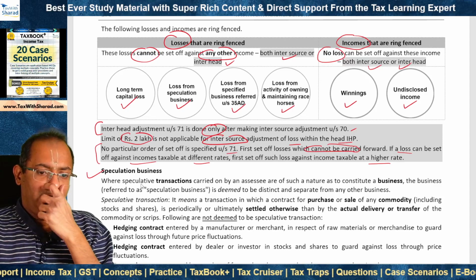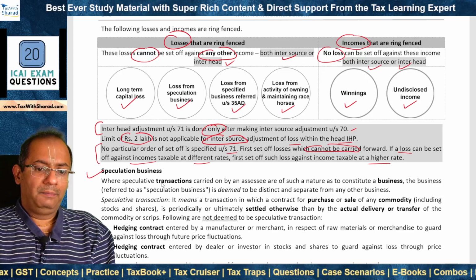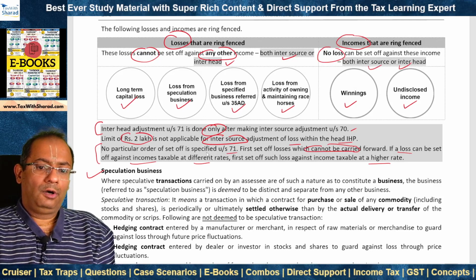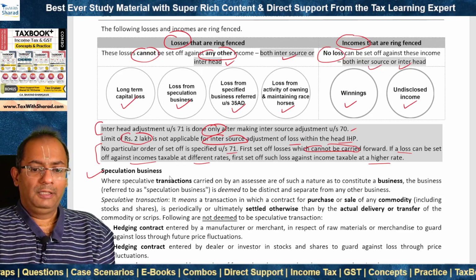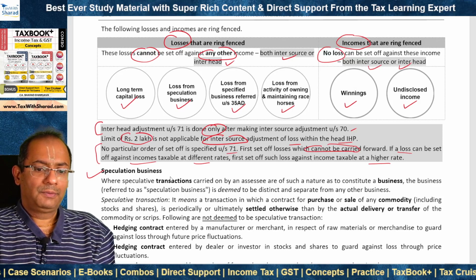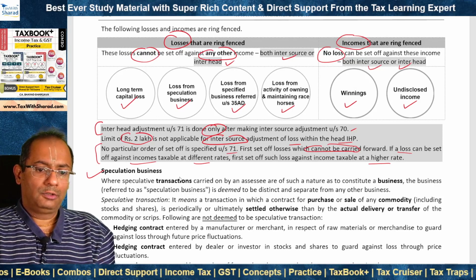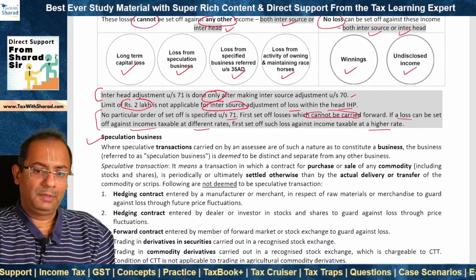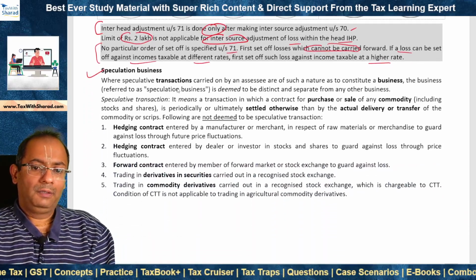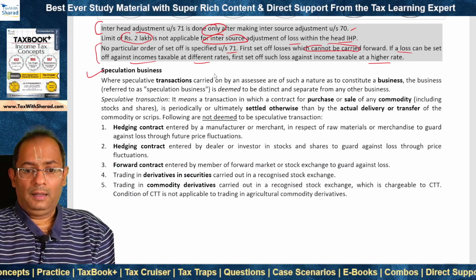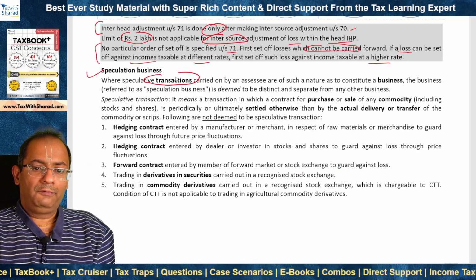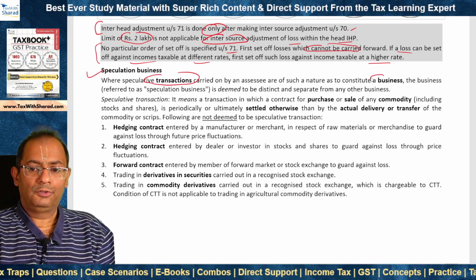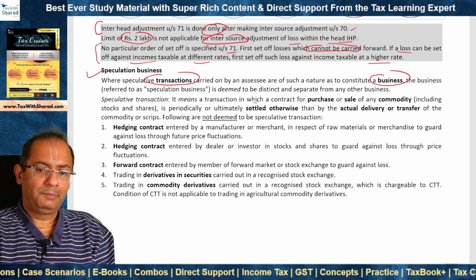Now we have looked above that speculation business is relevant in the context of set off because the loss from a speculation business can be set off only against income from such business. So the loss from a speculation business is ring fenced. So the question is, what is a speculation business? Speculation business results from speculative transactions which are carried on by an assessee which are of such a nature as to constitute a business. That is what we call speculation business.